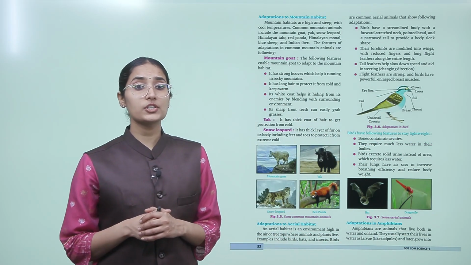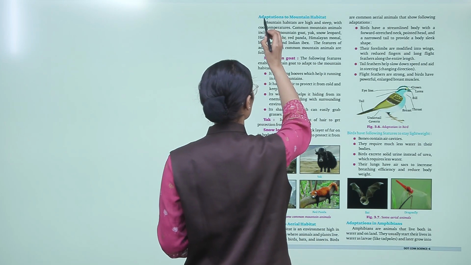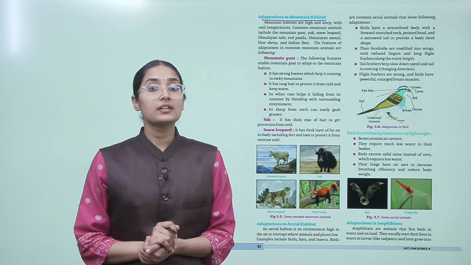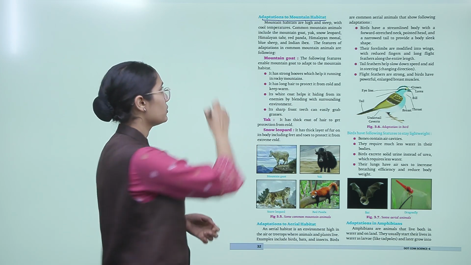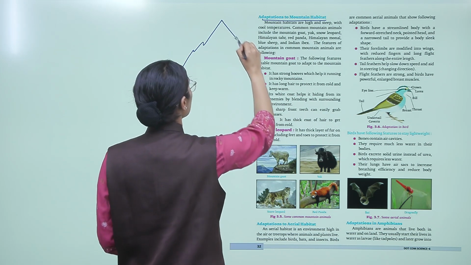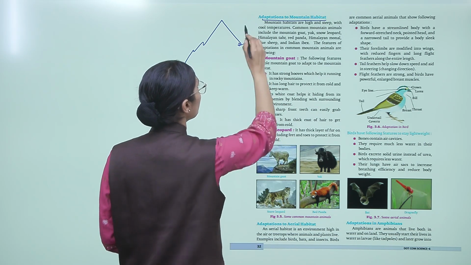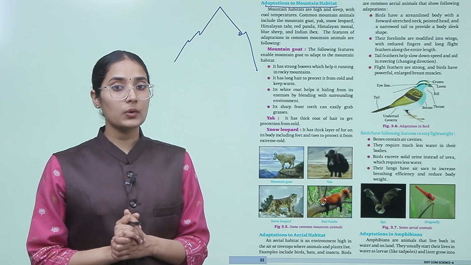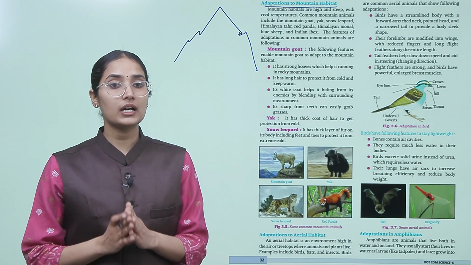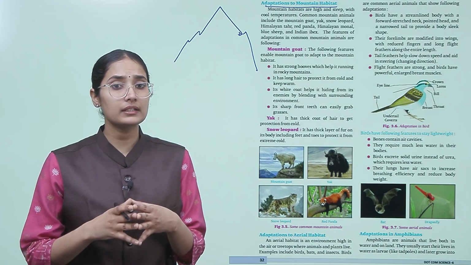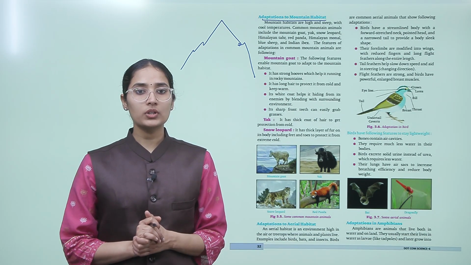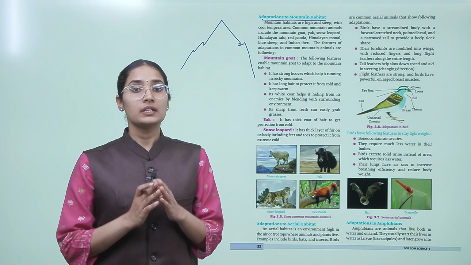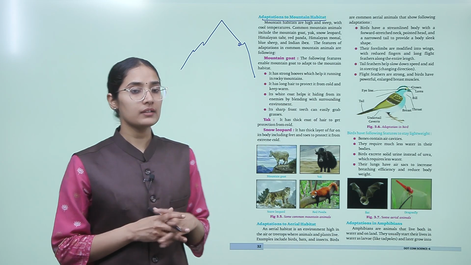So, adaptation to mountain habitat. Now what about the mountain habitat? Mountain habitats are high and steep, okay, with cold temperature. Common mountain animals include the mountain goat, yak, snow leopard, Himalayan thar, red panda, Himalayan monal, blue sheep and Indian ibex. The features of adaptation in common mountain animals are as follows.